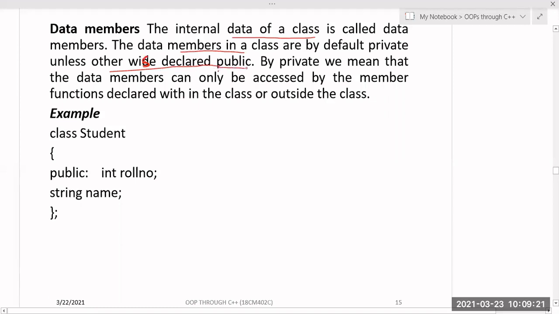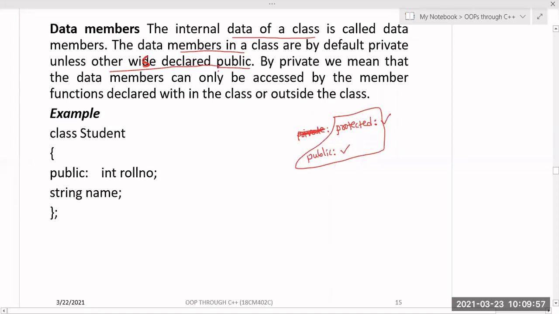మీరు పబ్లిక్ అని డిక్లేర్ చేయనంత వరకు, if you didn't declare any variables, then by default those are private. If you want to make it public or protected, then you have to explicitly mention private colon or public colon. By default, if you didn't declare anything, the data members are private. But if you want the variables to be protected or public, you have to specifically mention protected colon or public colon.